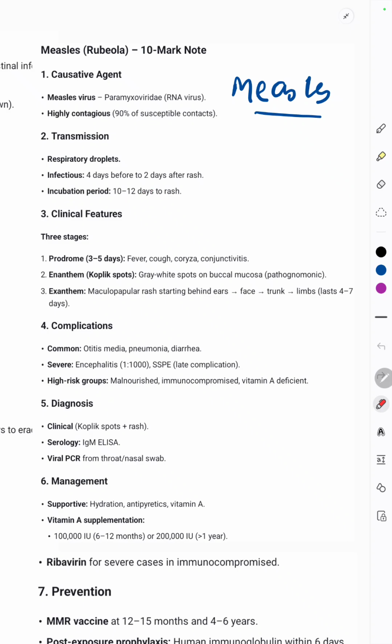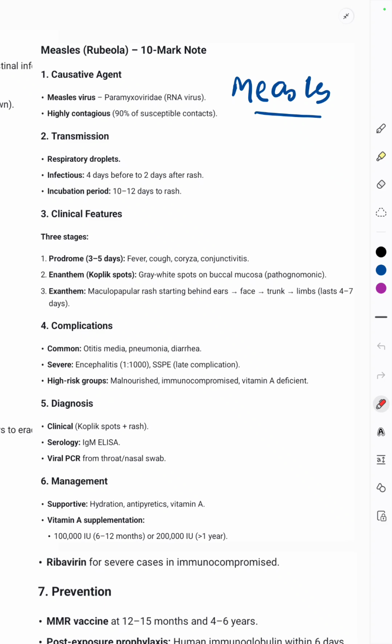Now in the prodromal phase, there are the 3 Cs: cough, coryza, conjunctivitis, and fever. Then the enanthem is going to be the Koplik spots, which are pathognomonic of it. These are the grey white spots which are found on the palate. Then the exanthem is the maculopapular rash, which starts behind the ears. Then it involves the face, then trunk, and the limbs, and it lasts for 4 to 7 days.